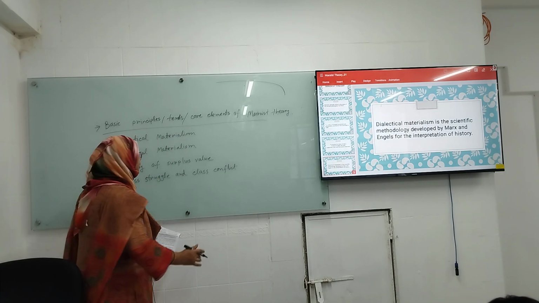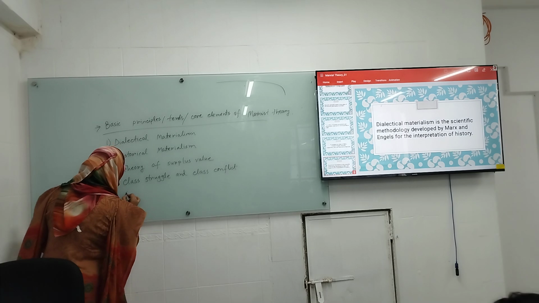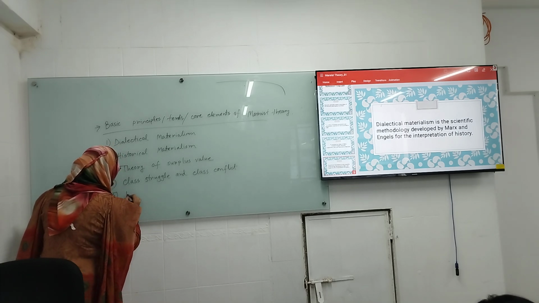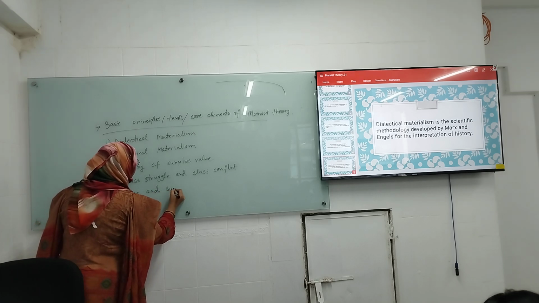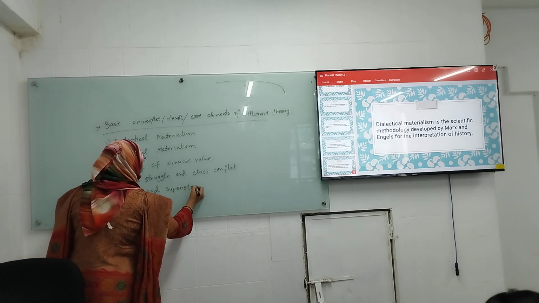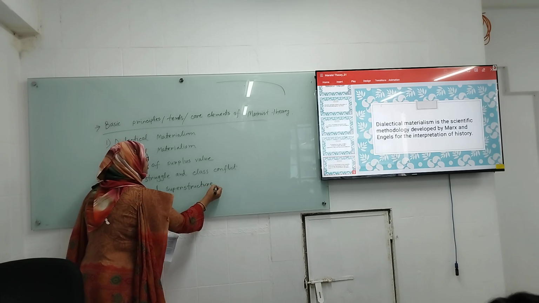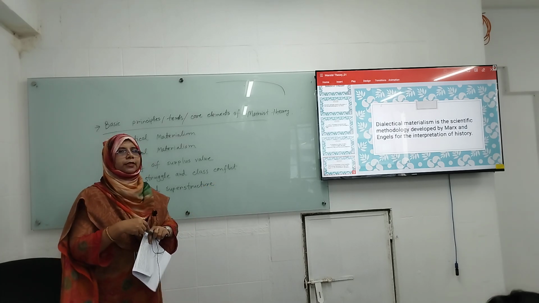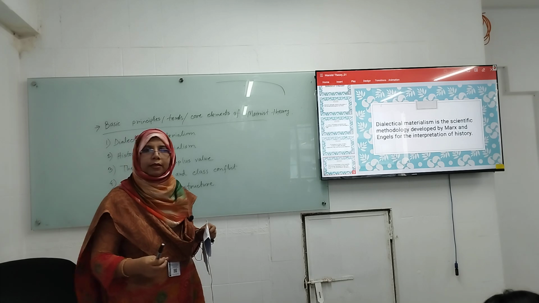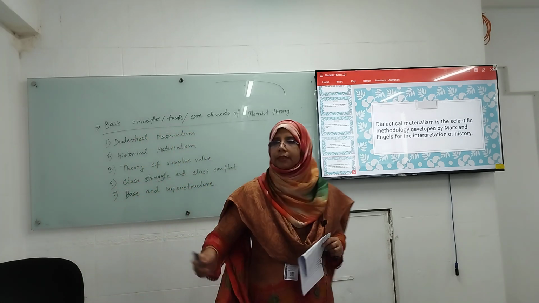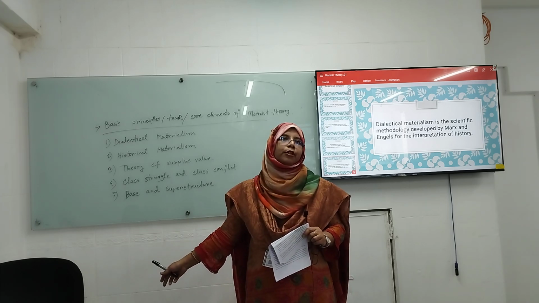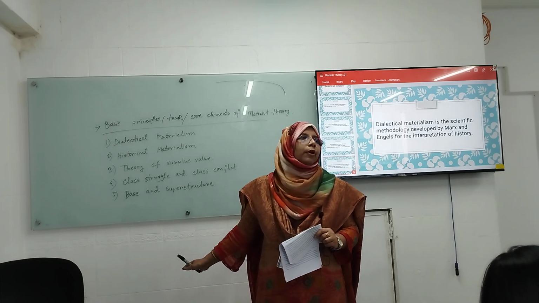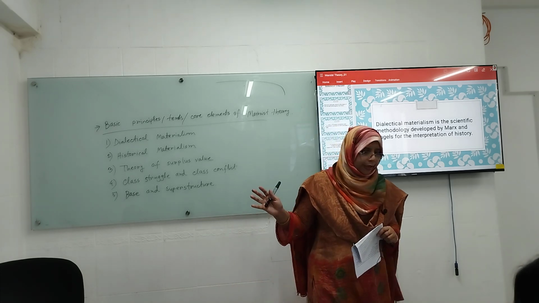Number six, base and superstructure, after that the revolution. So try to remember these points.